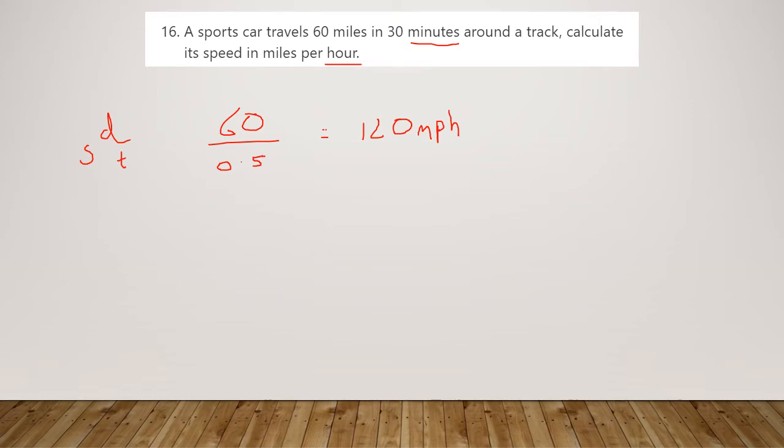There's a variety of answers that would have been marked correctly on that one. So 120 miles per hour for distance divided by time, but the catch there was that time needed to be in hours.